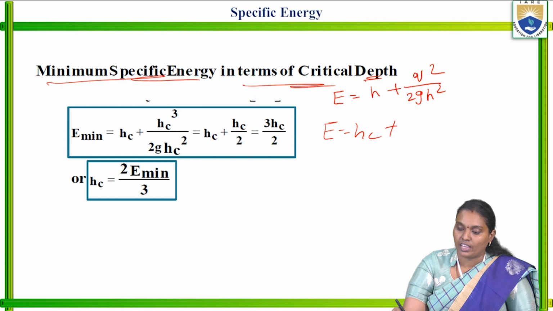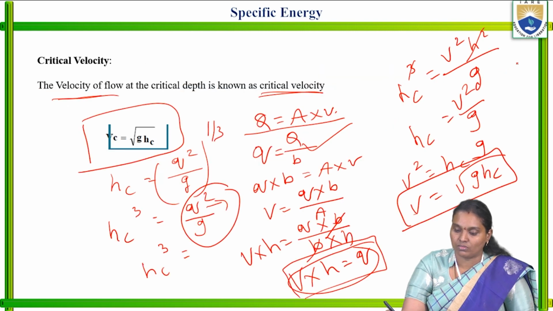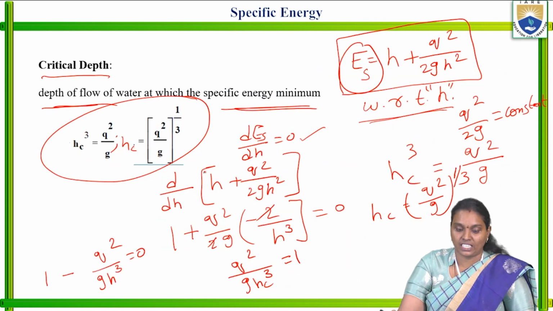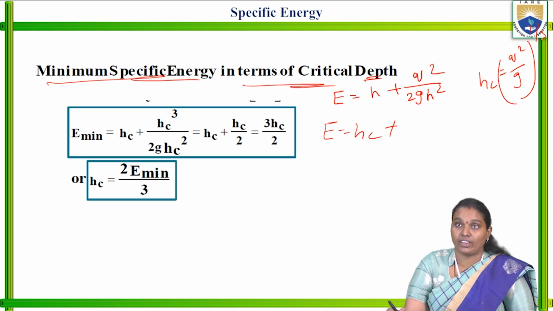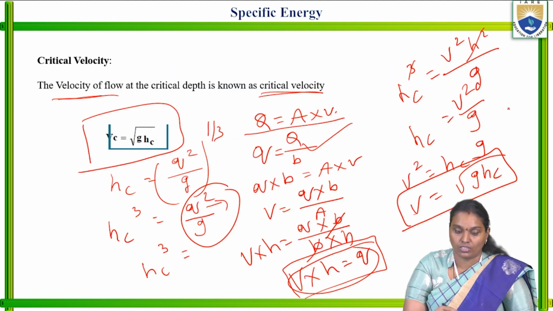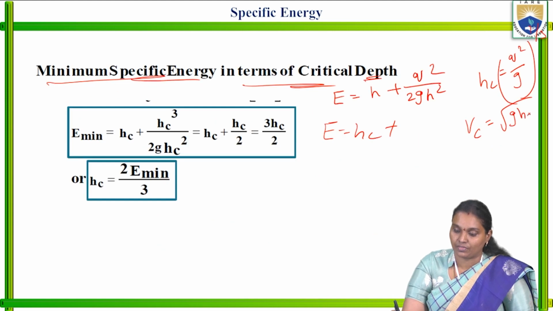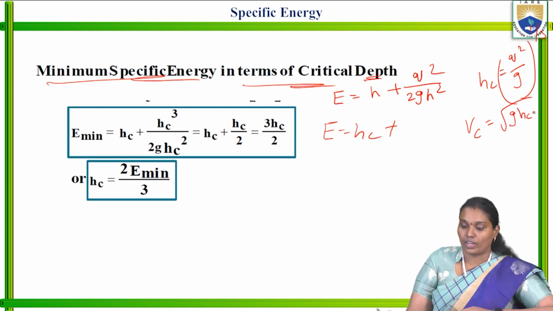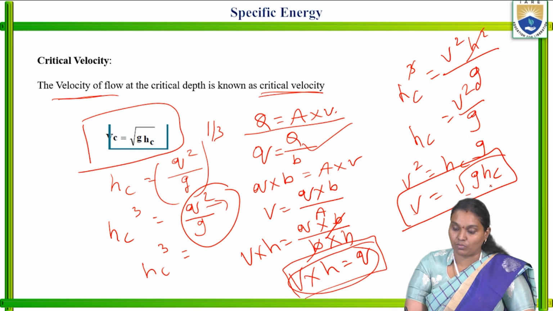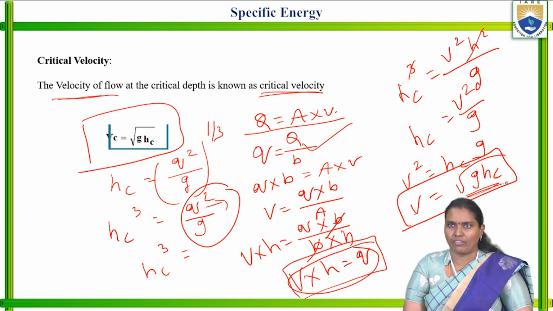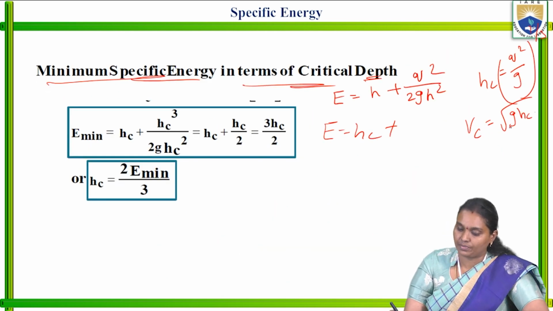We know hc is equal to q square by g whole to the power 1 by 3, and we know another one, that is Vc is equal to root g hc. We know these two. Now q square, we required in terms of hc. So q in terms of hc, we will do this.